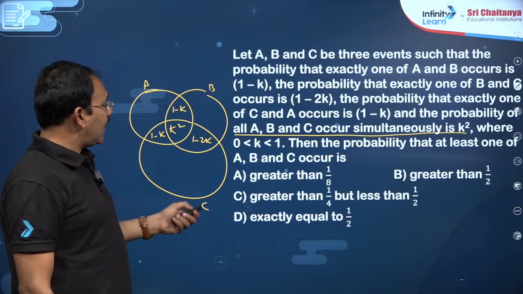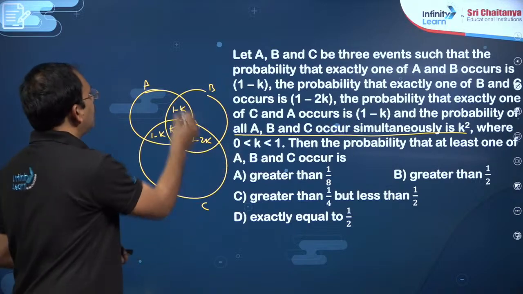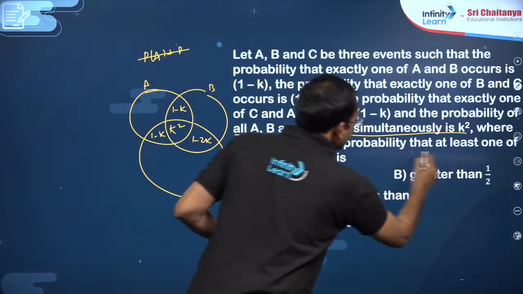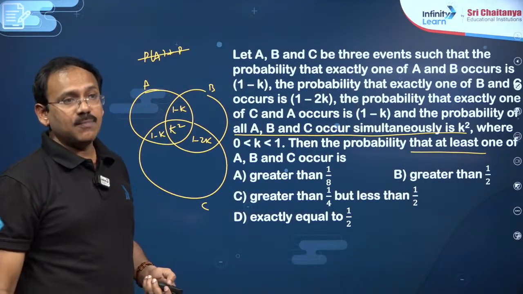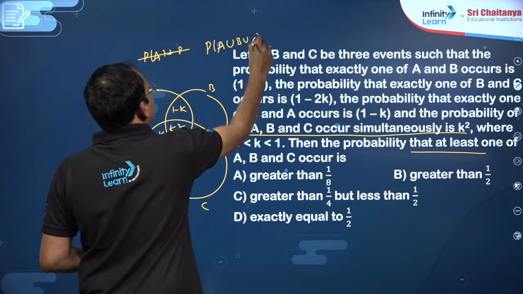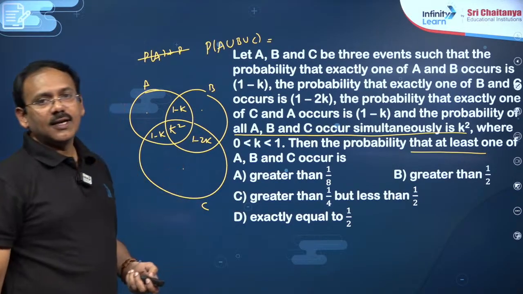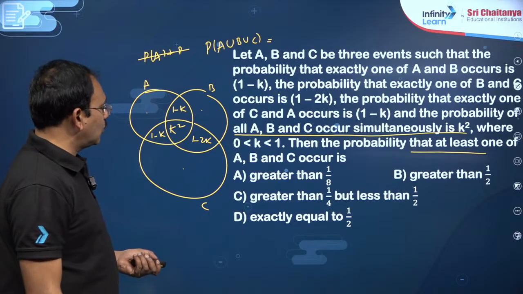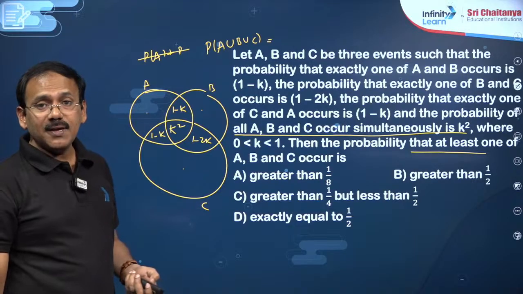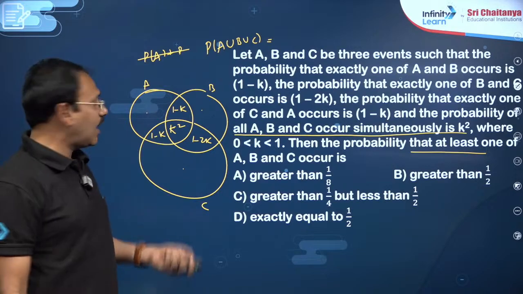Now, at least one of A, B, C occurring means P of A union B union C, my dear friends. So he is asking about P of A union B union C. This must be the sum of these three plus these three, which together must of course be less than or equal to 1, from which you will get an inequation. First of all, the sum of these three must be less than or equal to 1, and each one must be greater than or equal to 0 and less than or equal to 1.